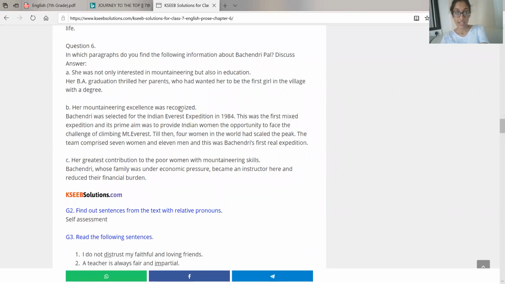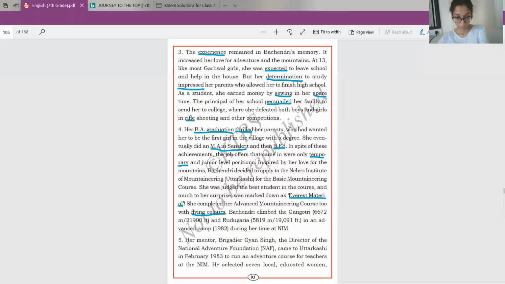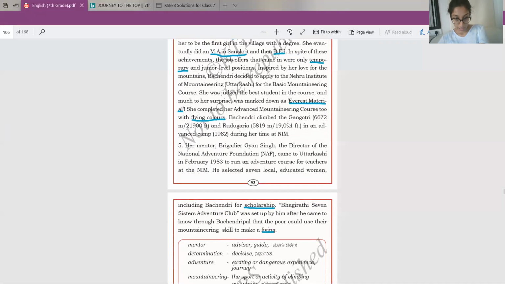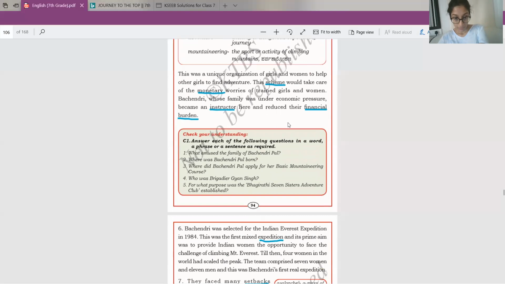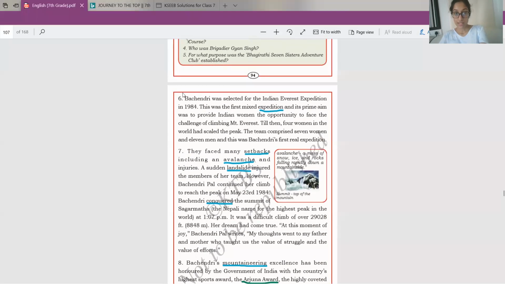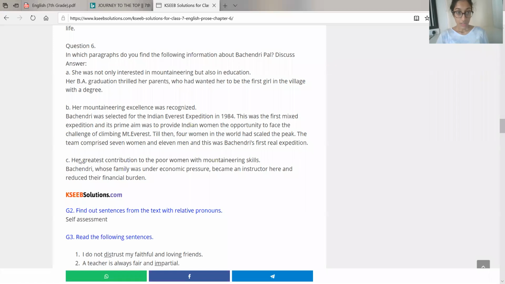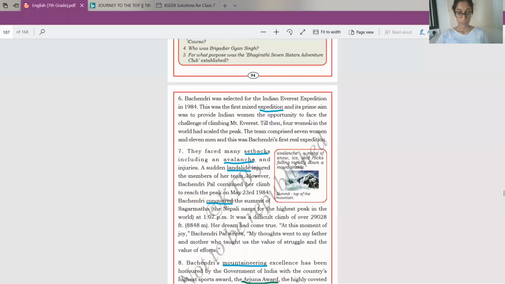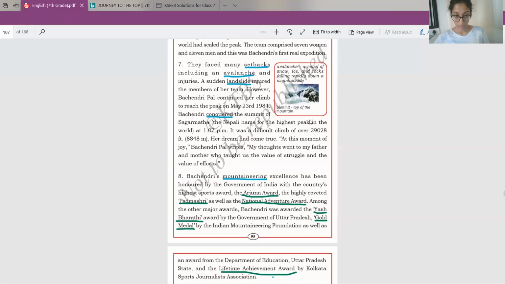Next, her mountaineering excellence was recognized. Where is that? In para 6, because here she was selected for the Indian Everest expedition. Because she was selected, we could recognize her skills in mountaineering. So para 6. Okay, next. Her greatest contribution to the poor woman with mountaineering skills. Now that was somewhere in the last paragraphs.